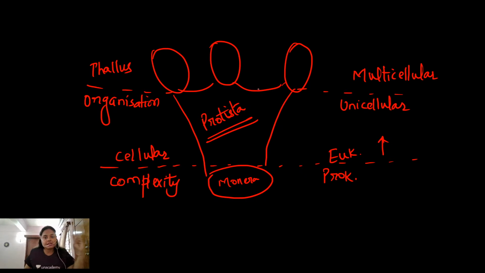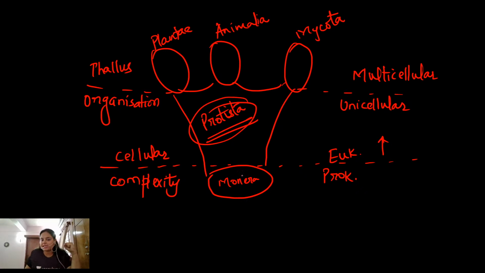There were 3 multicellular kingdoms: Plantae, that means all the plants; Animalia; and Mycota, that means all the fungi. Students, this particular Protista is an important connecting link between Monera and all the 3 multicellular kingdoms, Plantae, Animalia and Mycota. Protista is believed to be the ancestral organisms of all the multicellular organisms. So all the present day multicellular organisms are believed to have their origin from the kingdom Protista.